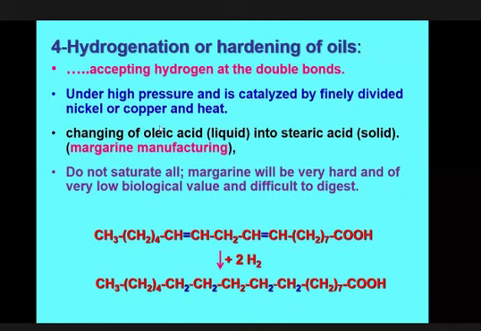Why? Because if it is in the unsaturated condition, a bacterial lipase may attack this double bond and the fat may be broken down. And if this fatty acid is broken down in this position or this position, this fatty acid will lose its properties. You cannot use it as fat or fatty acid.